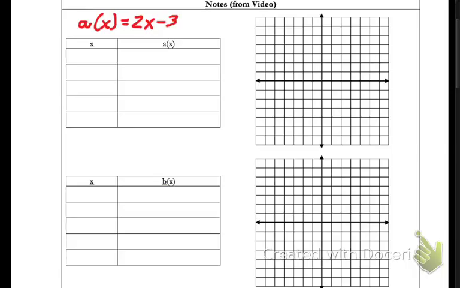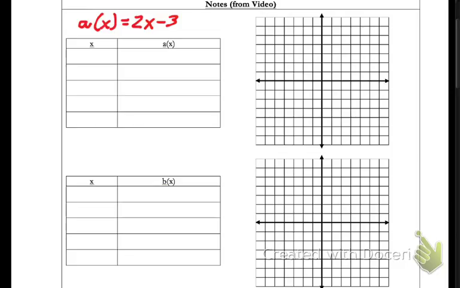Now I've got this table here, and I've got this graph on the side, and so what we need to do is, first of all, is this a line? Well, the answer is yes. x to the first is the biggest power that we've got in here, so it is indeed linear. So I need to pick some numbers for x, and I'm going to do this in a pattern sort of way. I want to pick a few positive numbers, a few negative numbers, and 0 is always a good number to choose as well.